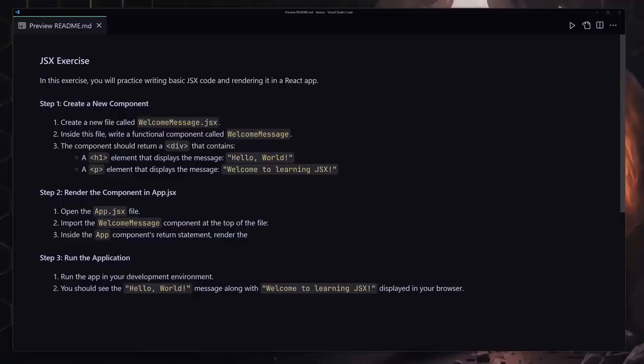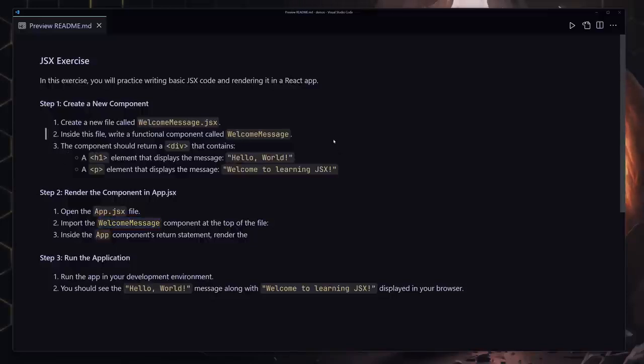Welcome to another challenge. In this challenge, you're going to be practicing JSX. First of all, I want you to create a file with the name of WelcomeMessage.jsx, and inside that file, you have to create a component with the name of WelcomeMessage. Inside that component, you will have a div, and inside that div, you will have your h1 first of all, and inside that h1, you're going to be providing hello world. Underneath this h1, you're going to be also creating a paragraph which will say welcome to learning JSX, and finally you have to import it in the App.jsx and render that to the DOM. So give it your best shot. If you can't do it, that's completely okay. Then come back and watch the solution.